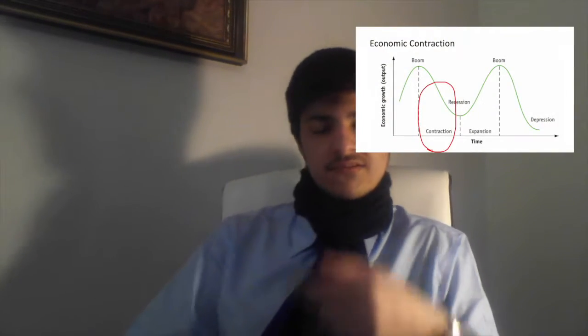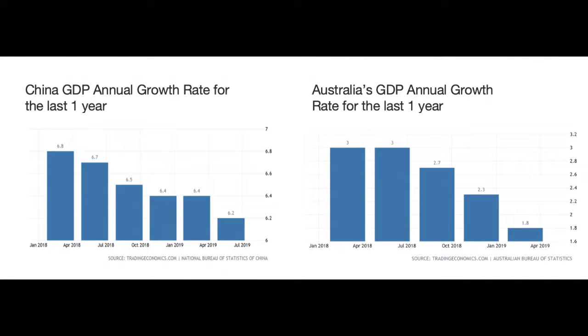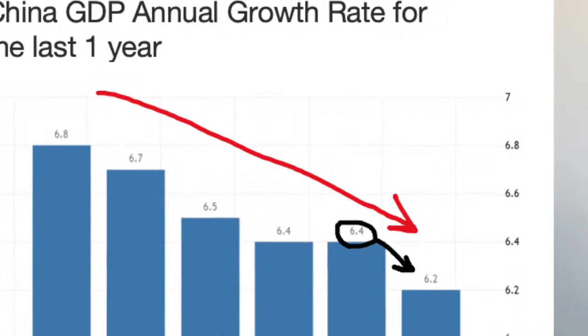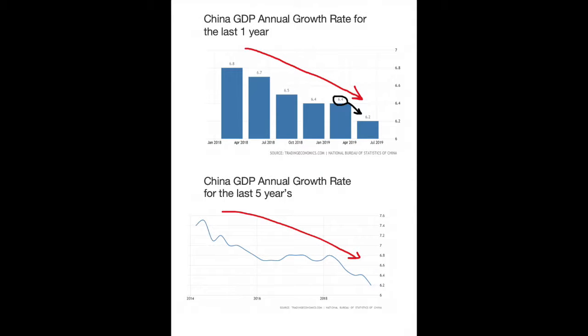Now let's talk about both countries' economy. Both China and Australia are currently experiencing contraction within their economic cycle. This observation can be counted towards the GDP annual growth rate, which as of July 2019, both countries have seen a decline. Yes, John, statistically speaking. As of July 2019, China's GDP annual growth rate is 6.2%. This has declined from a growth rate of 6.4% in April 2019. This decline has been occurring from 2010 onwards and has not risen above the original number at which the decline began. This can be showcased within the graph on screen.